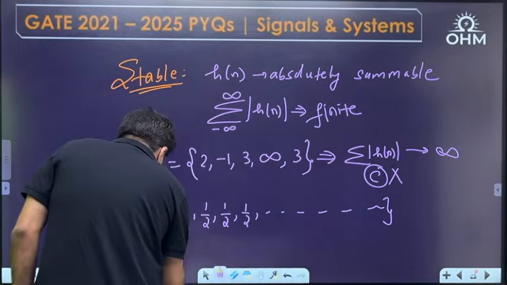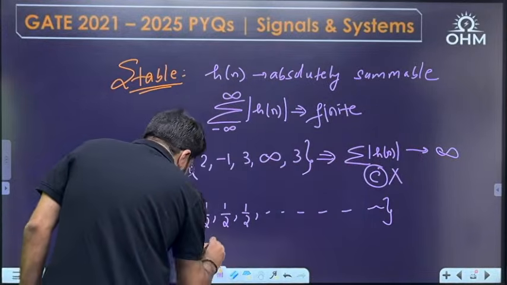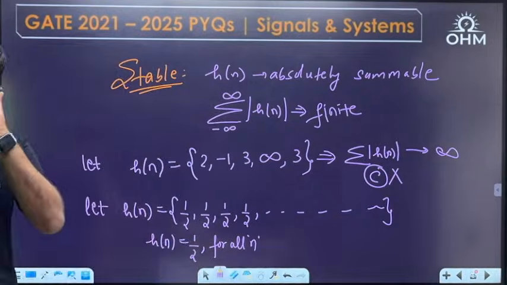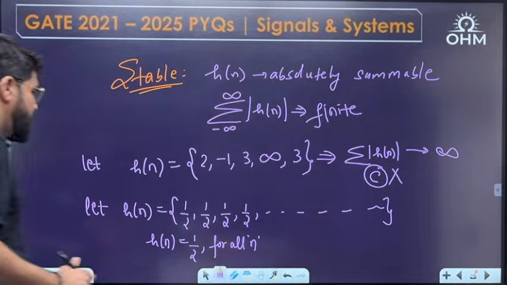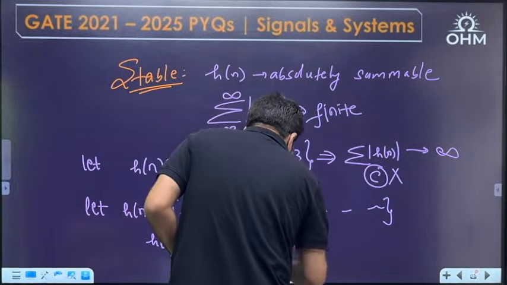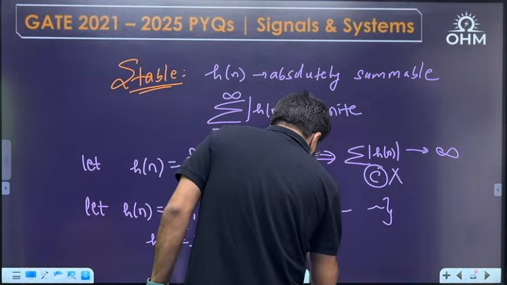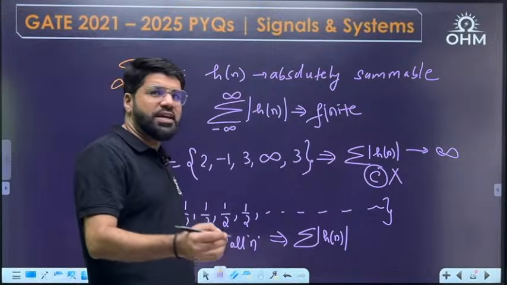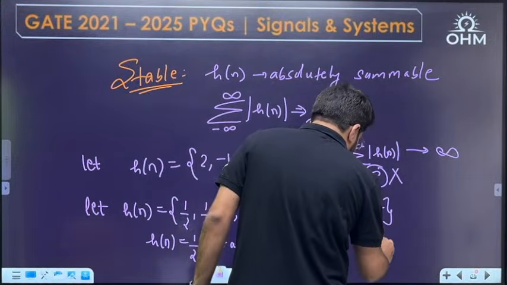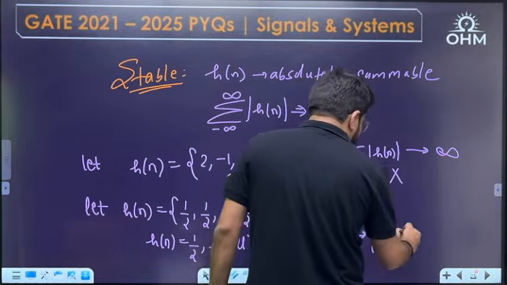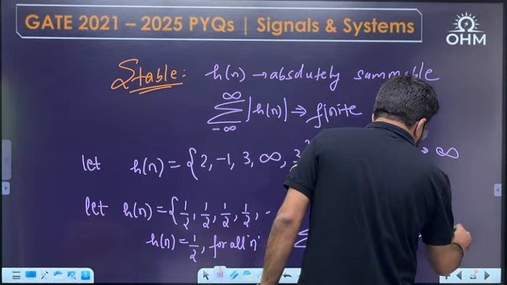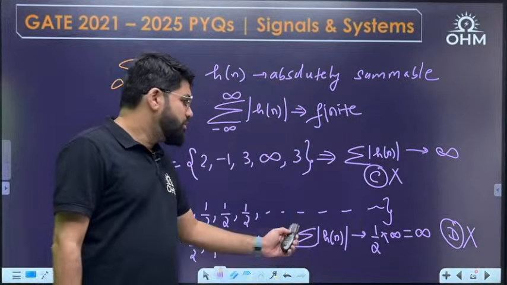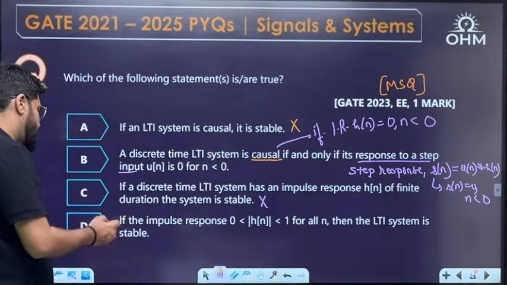That means h[n] equals half for all n. Then the summation of mod h[n] is half plus half plus half, infinite times, which will be infinite. So the system cannot be stable. So D is also wrong.